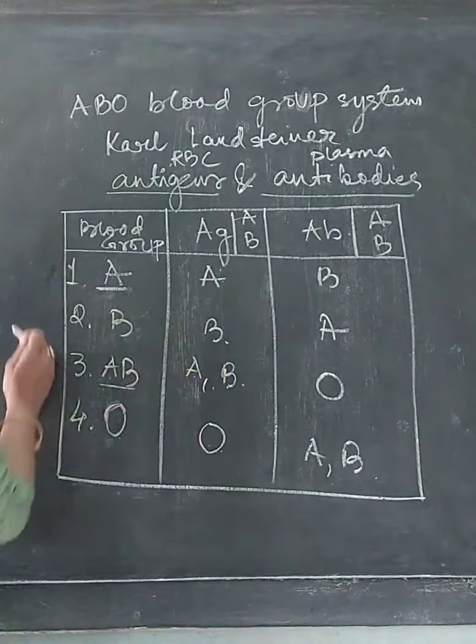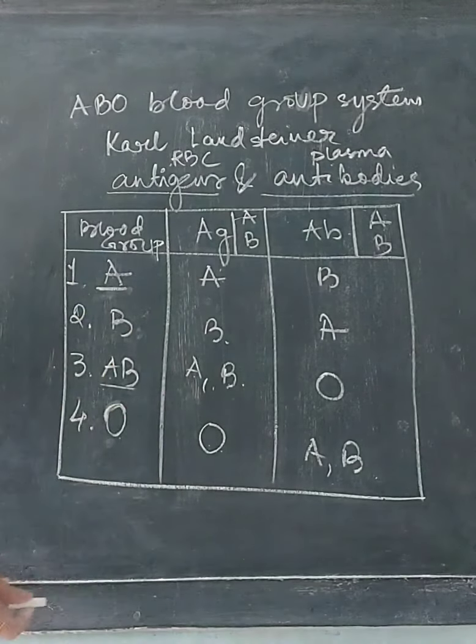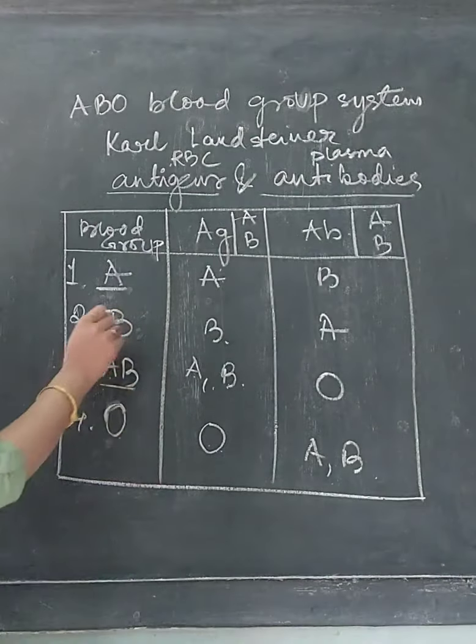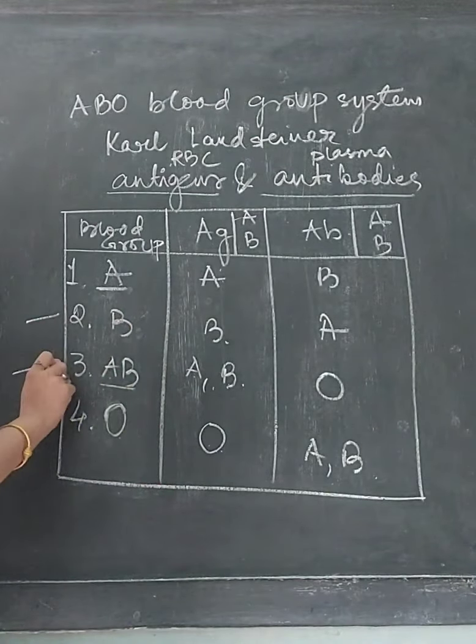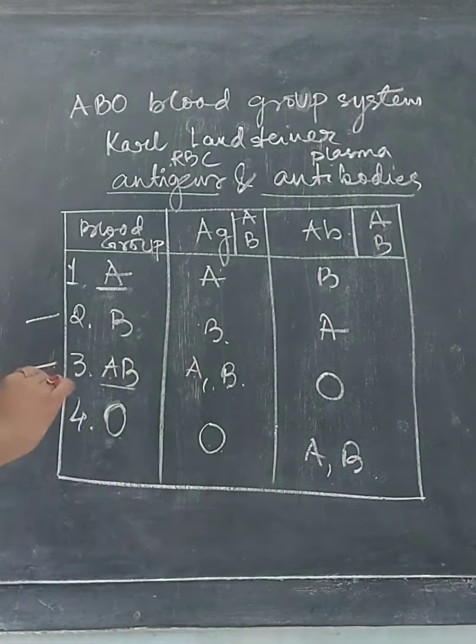Coming back to blood group B. To which blood groups can this blood group donate blood? To blood group B and to blood group AB, because only in these two blood groups the B antigen is present.